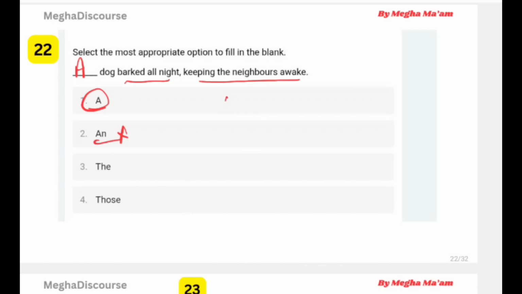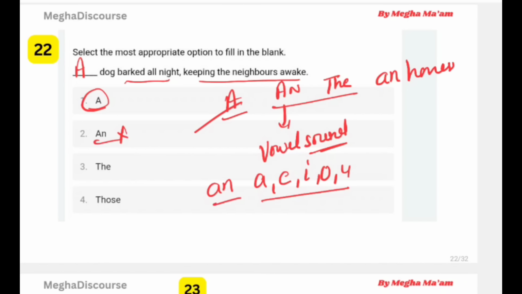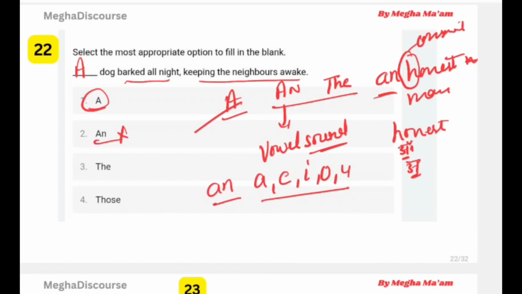Okay, first look at the difference. Where we use a and the. It means कोई है, a लड़का, a boy, a girl, a picture, a painting. Okay, simple. And where we use an. It is used when we have vowel sounds. It is sound, not letters. So if we have sounds like a, e, i, o, u, then we use an. For example, an honest man. Now you will say h is a consonant, then why do you use an? Simple thing, honest. The sound is from the O sound. That's why we use an, not for H.